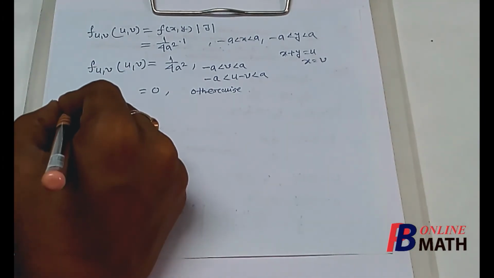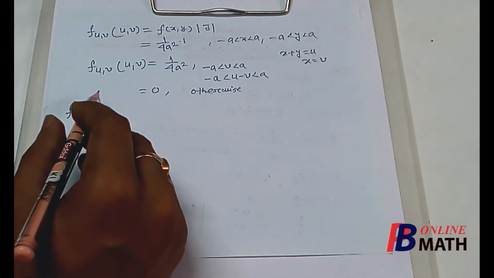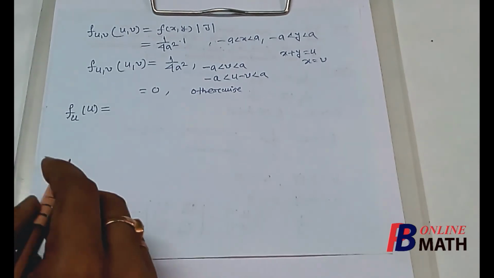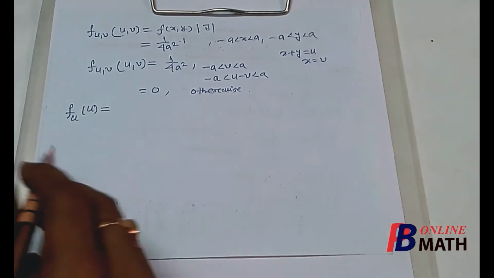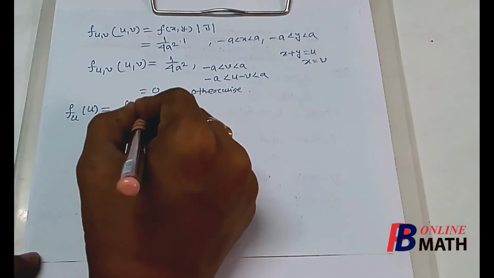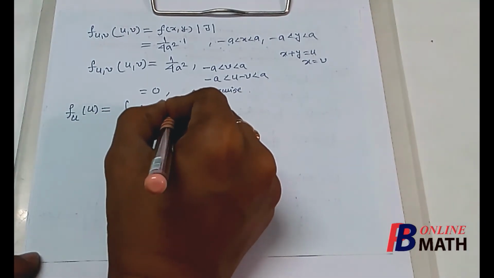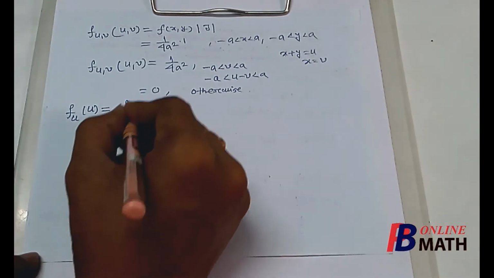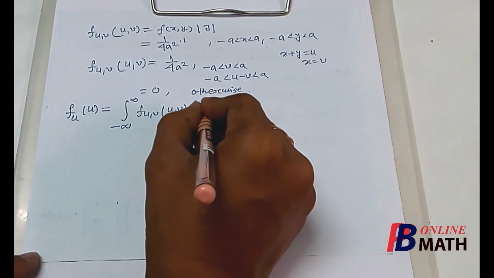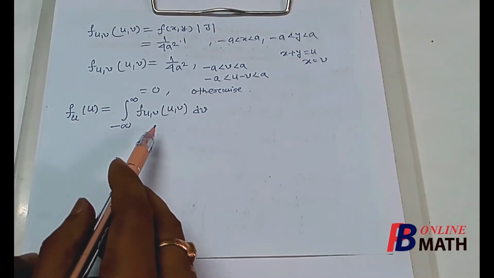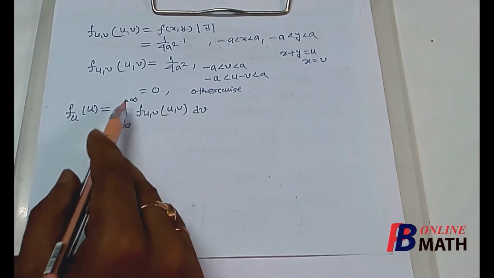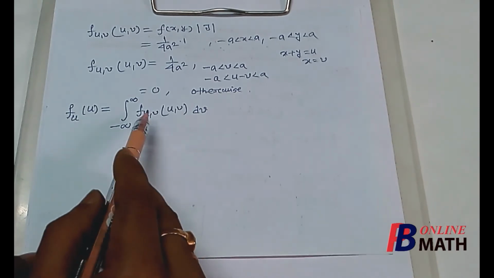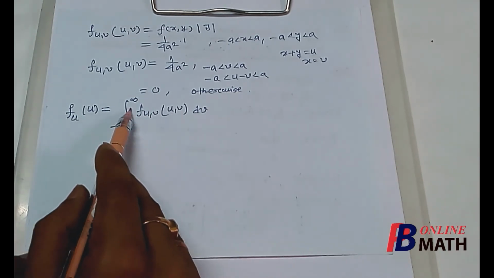So if we denote the PDF corresponding to the marginal distribution of u by f_U(u), then we know that by the formula of continuous distribution, this will be the joint PDF f_UV of the random variables u and v, and its integration from minus infinity to plus infinity with respect to v. So from joint distribution we can find the marginal distribution by using this formula. If we want to find the distribution of u, then we have to integrate this with respect to v from minus infinity to plus infinity.